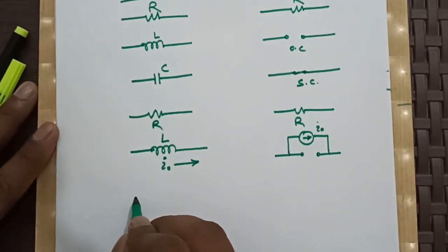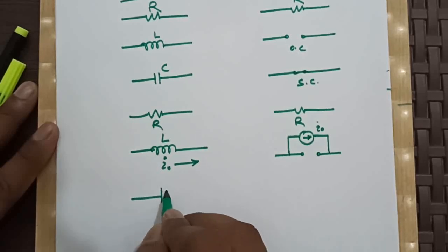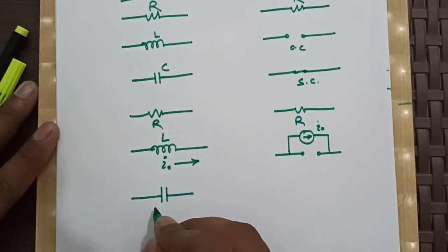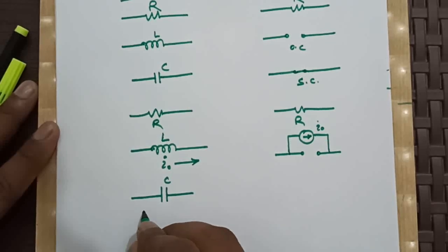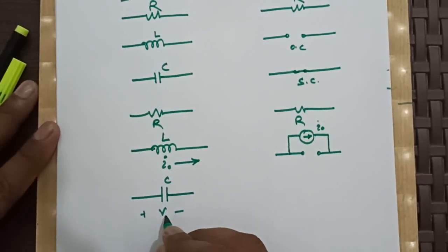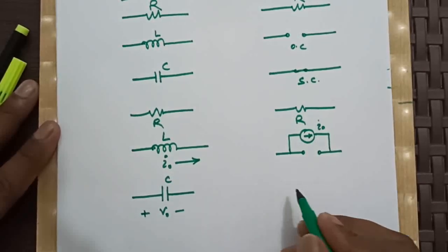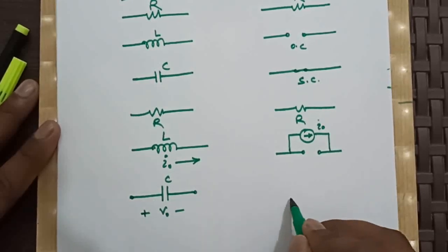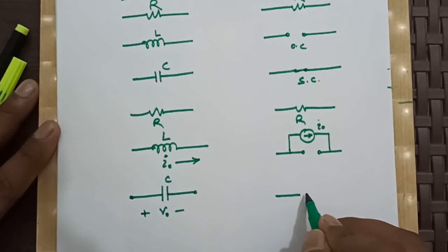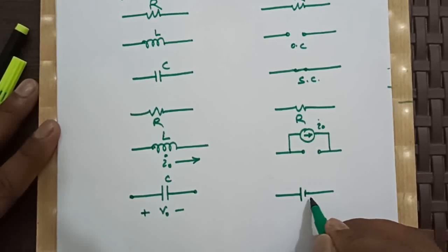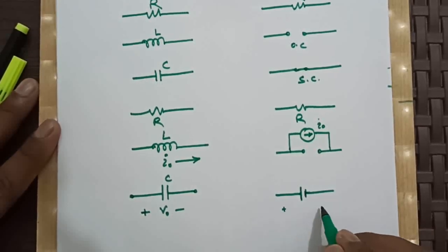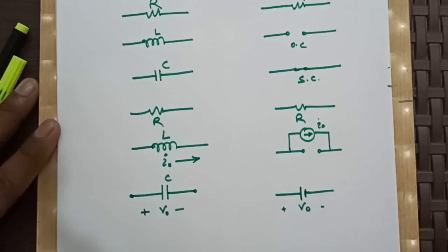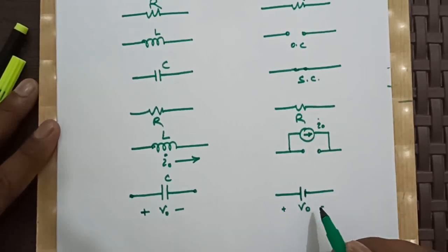If it is a capacitor C and it has an initial voltage of V0, then it will act like a voltage source plus or minus V0.